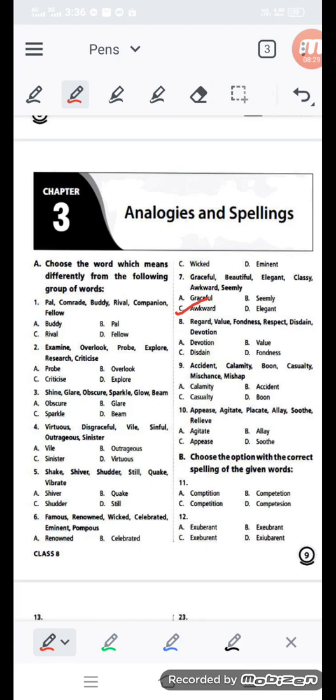Next question, you can see regard, vile, fondness, respect, disdain, devotion. So here regard, value, fondness, respect, this word is not matching. All the rest are positive qualities, but disdain is the negative quality, meaning to hate somebody else. So you have to take out disdain.